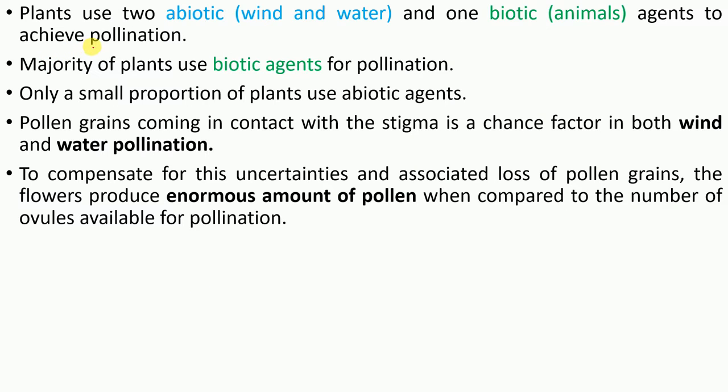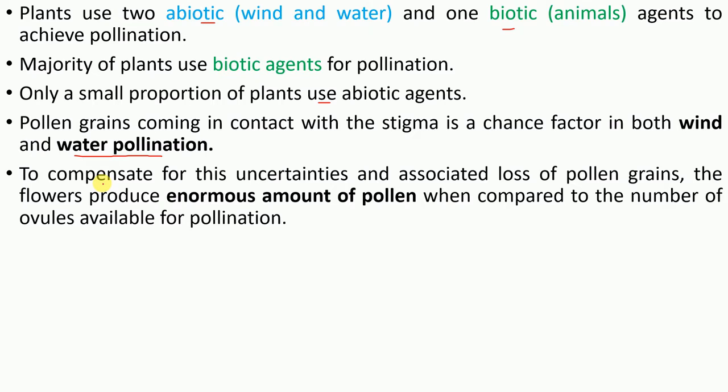Now, as I stated earlier, plants use two abiotic agents, wind and water, and one biotic agent, for example animals, to achieve pollination. Now, the majority of plants use biotic agents. Only a small proportion of plants use abiotic agents. So, in the case of water and wind pollination, the factor will be water and wind respectively, right?